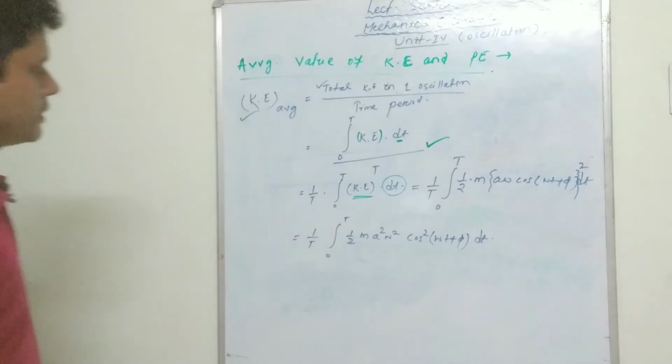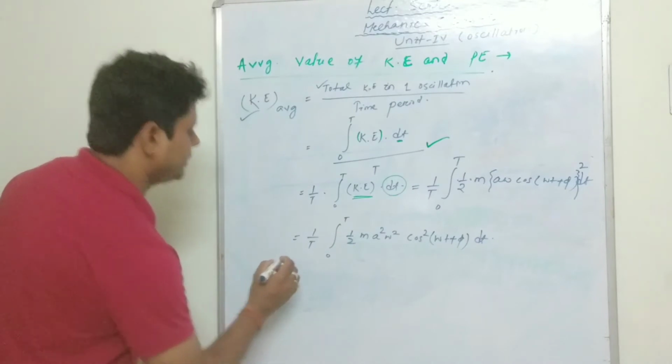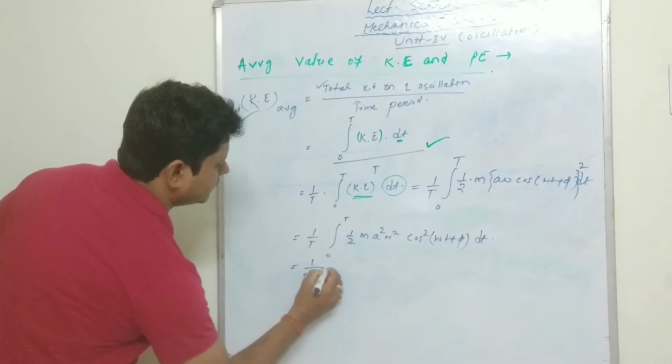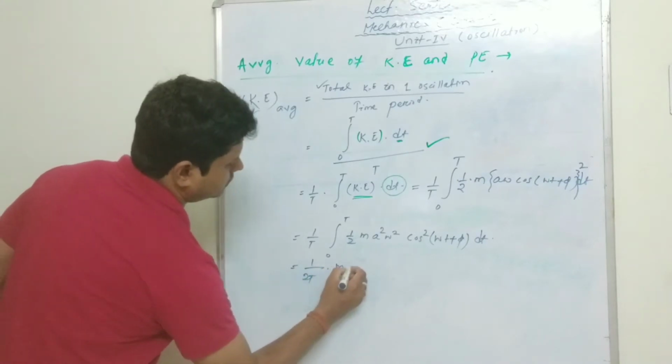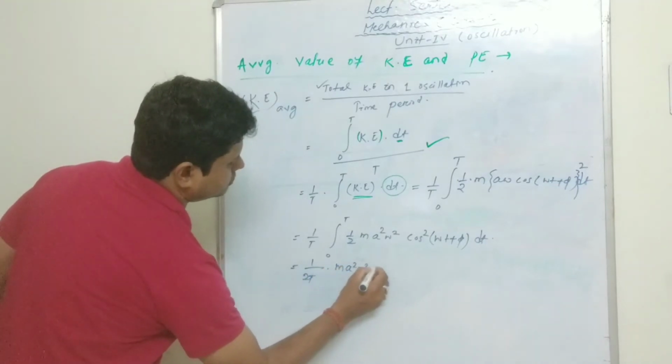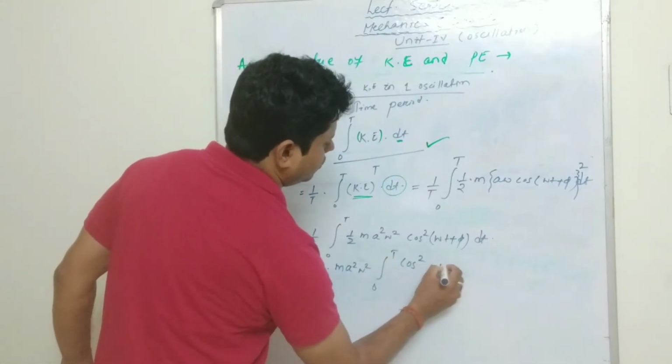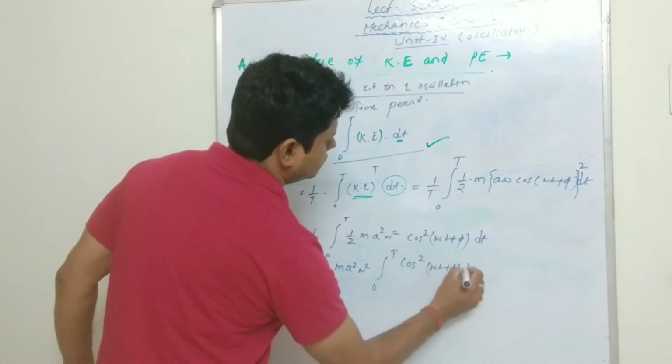Okay, so this can be written as 1 by 2T into m a square omega square, integral 0 to T of cos square omega t plus phi into dt.